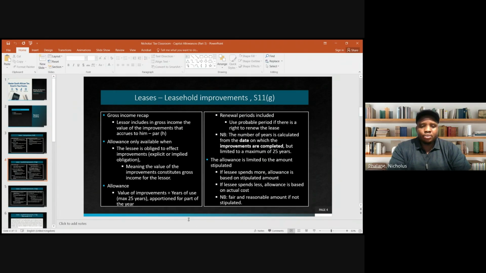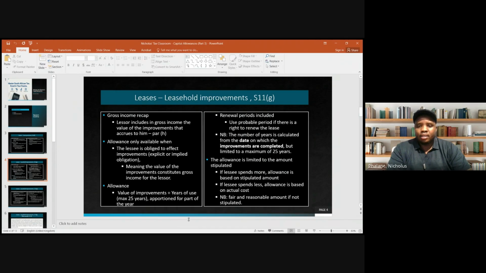Again, you limit it to 25 years and these allowances are apportioned for part of the year. Again, renewals would be considered when we determine these years of use. If it is probable that the lessee will renew, then the renewal periods would be included as part of those years, right?